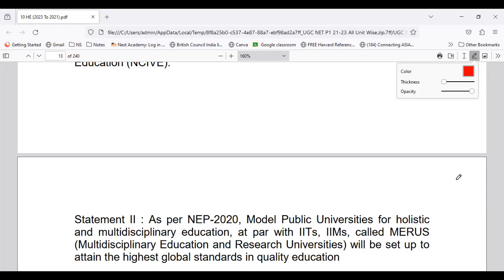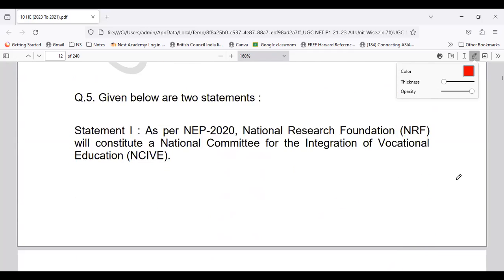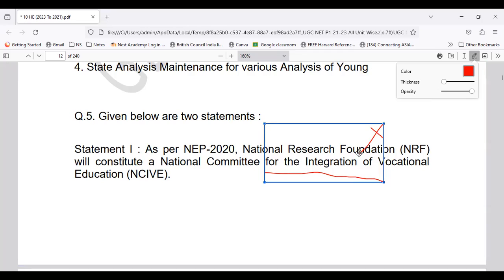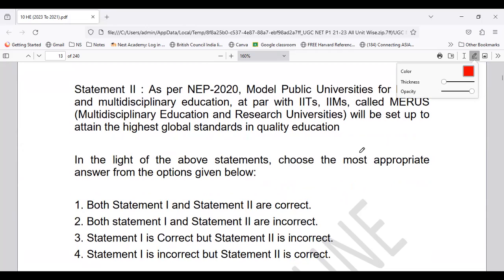From the given statements, statement number 1, which talks about the integration of the National Committee for Vocational Education, is not a correct statement. It is not a true statement. Whereas statement number 2 says that model public universities, that is multidisciplinary education and research universities, will be set up in order to attain the highest global standards. So yes, statement 2 stands to be correct, and statement 1 is incorrect.